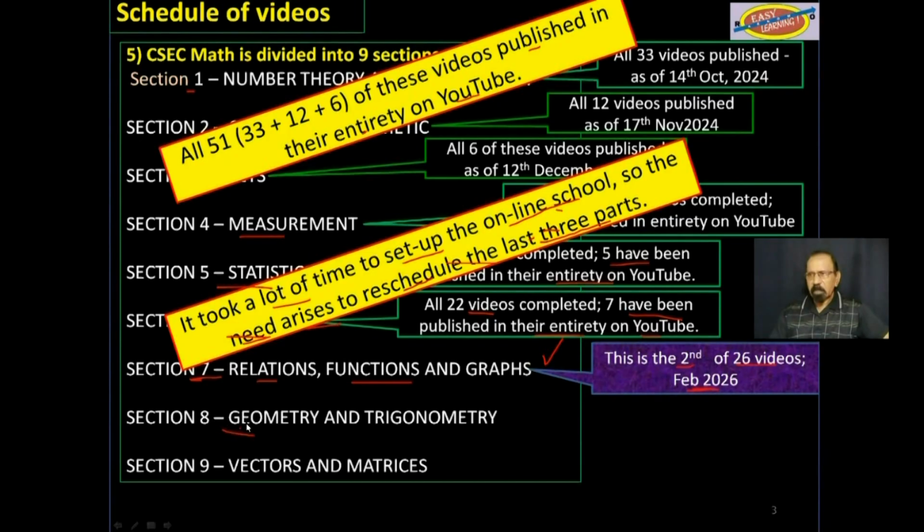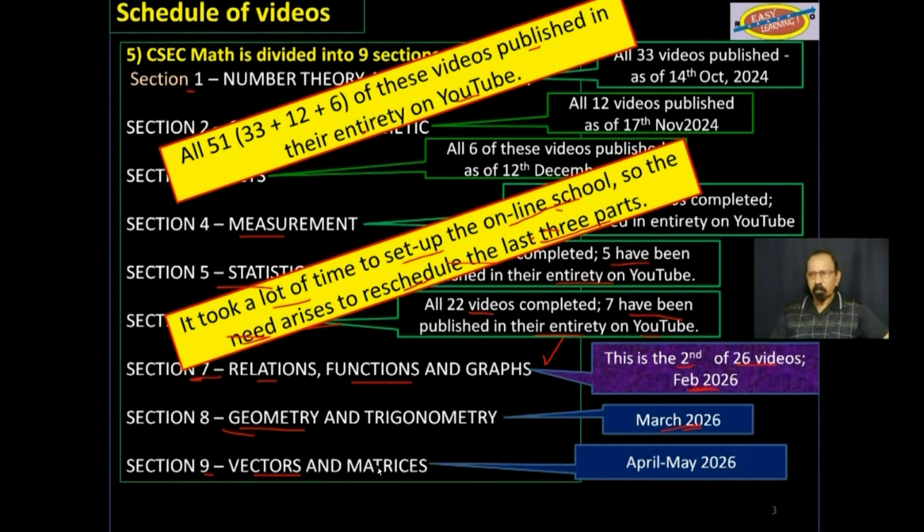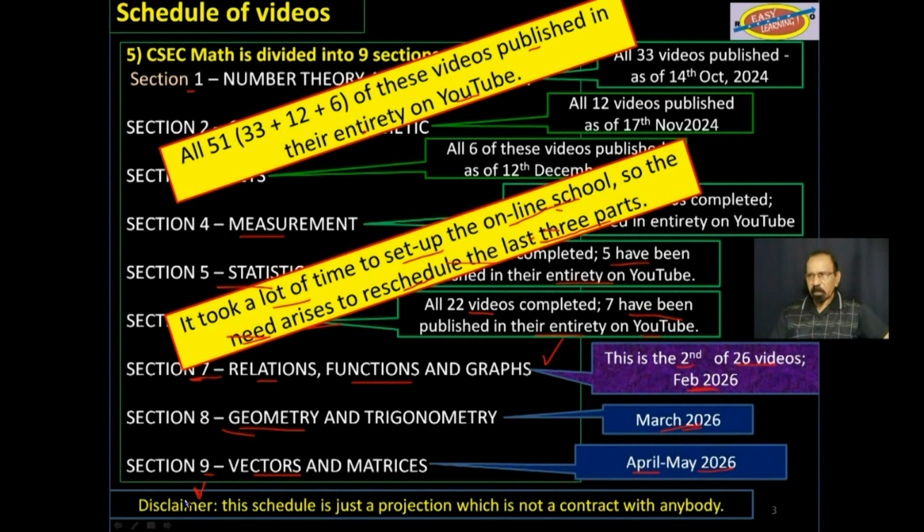And then next month, geometry and trigonometry, March 2026. And finally, section 9, vectors and matrices, April, May 2026. Disclaimer down here, this schedule is just a projection and is not to be taken as a